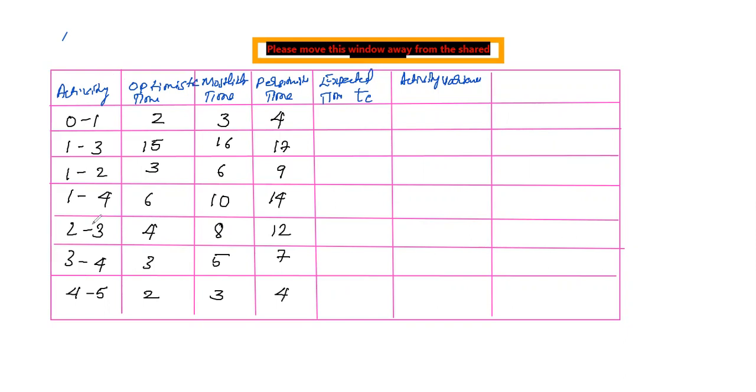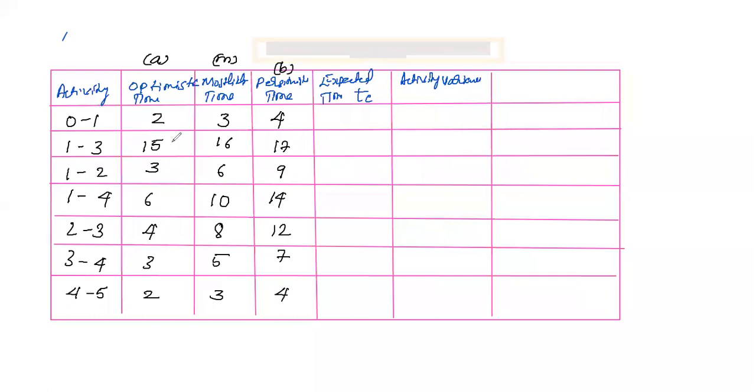Only they'll give us these 4 columns. The first column will be activity, and second, third, fourth are different times: the optimistic time, most likely time, and pessimistic time. So the optimistic time is A, the most likely time is M, and this will be B. These are the timings. So first, this is a problem, right?